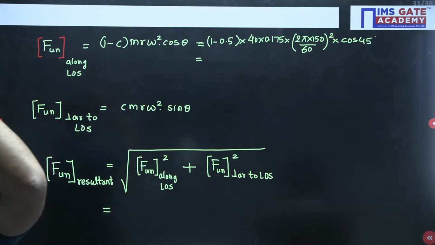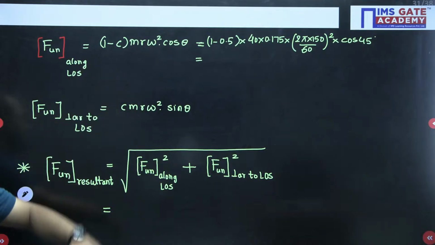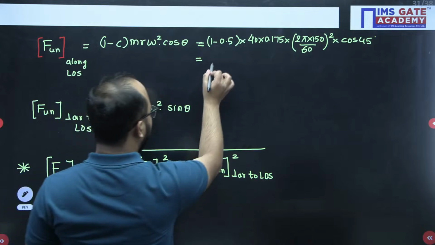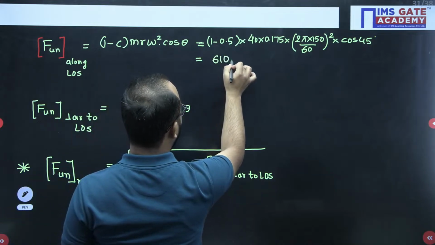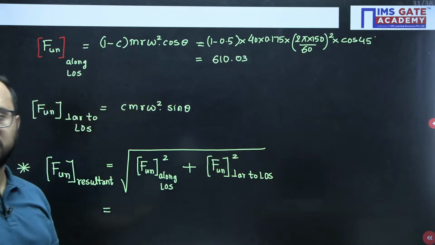Do it fast. What will be your answer for the unbalanced force along the line of stroke? Approximately it is coming 610. Just cross check your answers as well.